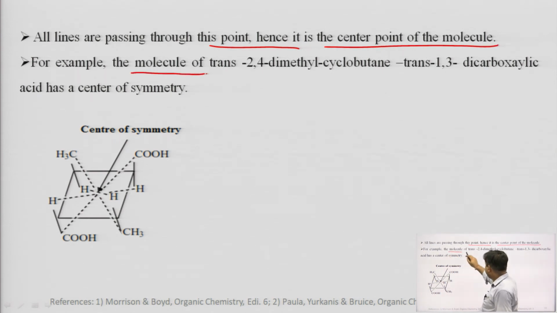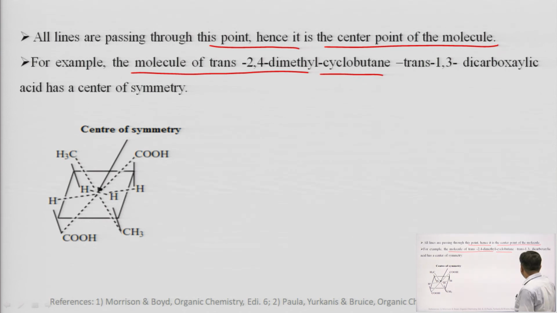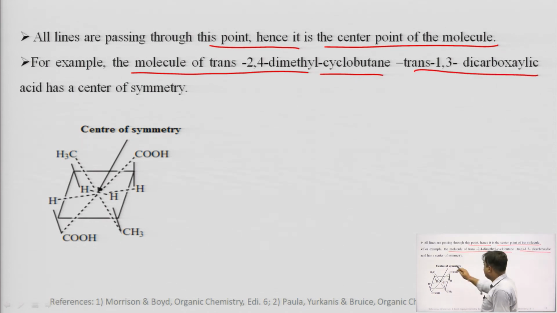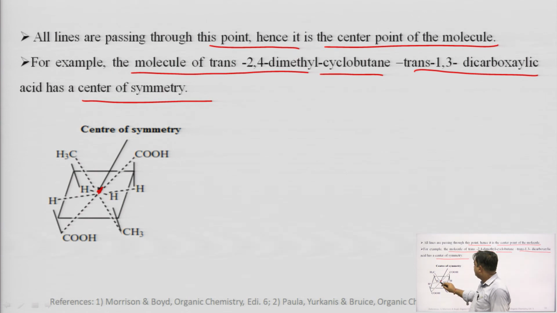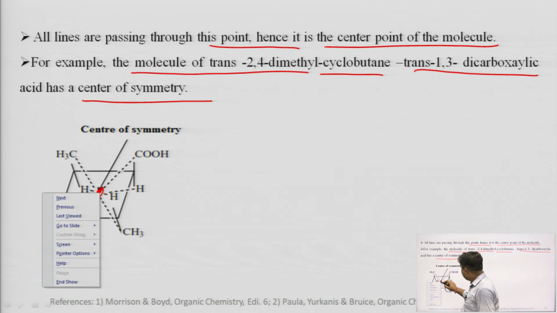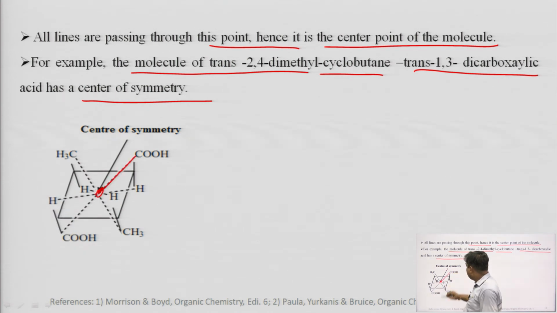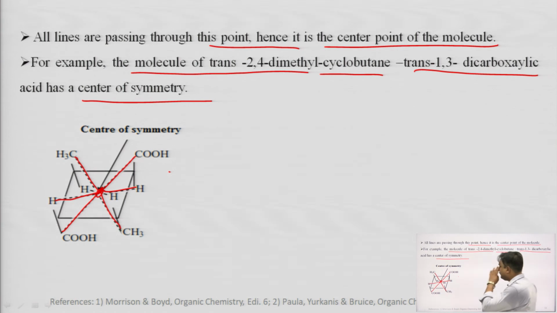For example, the molecule of trans 2,4-dimethyl cyclobutane trans 1,3-dicarboxylic acid has a center of symmetry. Here you can see this is the center of symmetry, because it has the same distance to this carboxylic acid carbon as it has to this carboxylic acid carbon. It has the same distance to this methyl carbon as to this methyl carbon. It has the same distance to this hydrogen as to this hydrogen. So, this molecule has a center of symmetry.